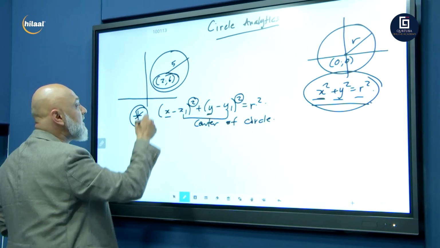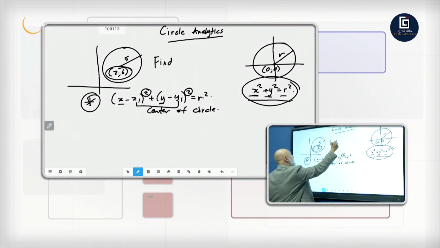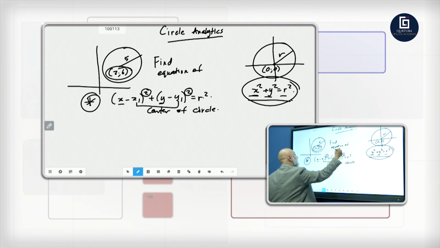So they want the equation. This is type number 1. Find the equation of the circle.